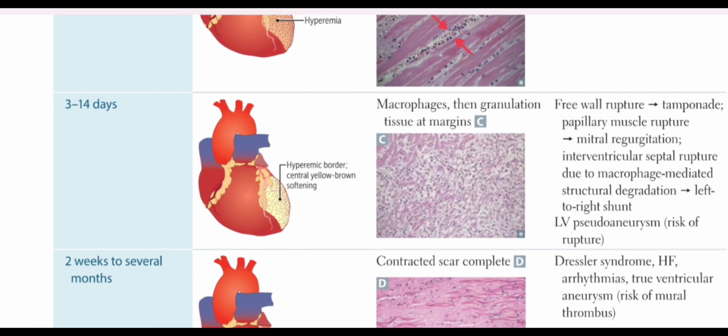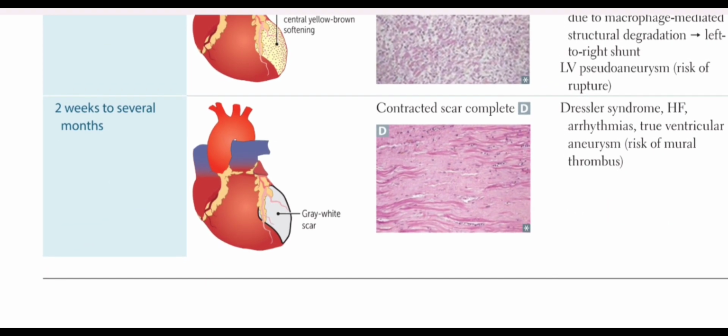Then after 3 to 14 days, there is development of hyperemic border with central yellow-brown softening, and there is infiltration of the macrophages. After macrophages, they cause the formation of granulation tissue at the margins. The complications in this period include the free wall rupture, which can result in tamponade. There is papillary muscle rupture, which can result in mitral regurgitation.